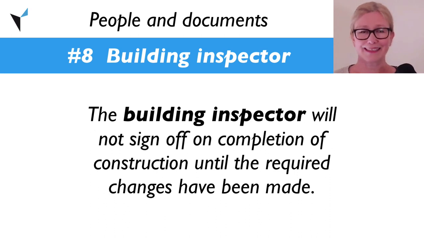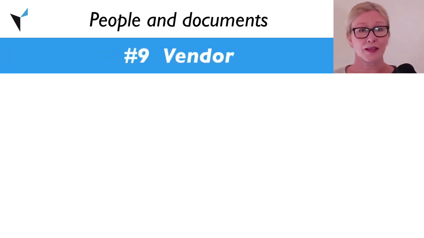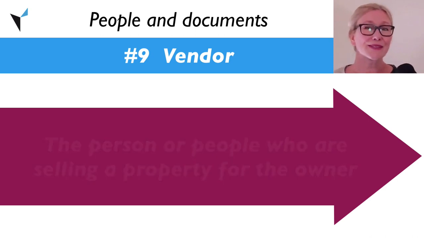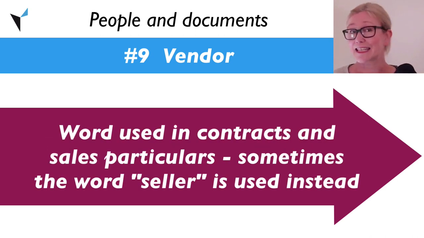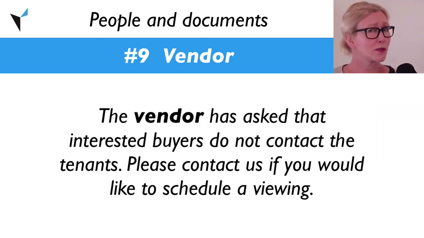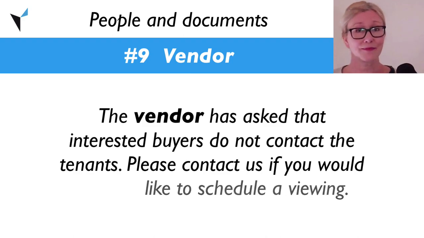Example: the building inspector will not sign off on completion of construction until the required changes have been made. Vendor. In real estate, a vendor is the person or people who are selling the property for the owner. You'll see this word used in contracts and in sales particulars. Sometimes the word seller is used instead. Example: the vendor has asked that interested buyers do not contact the tenants. Please contact us if you would like to schedule a viewing.